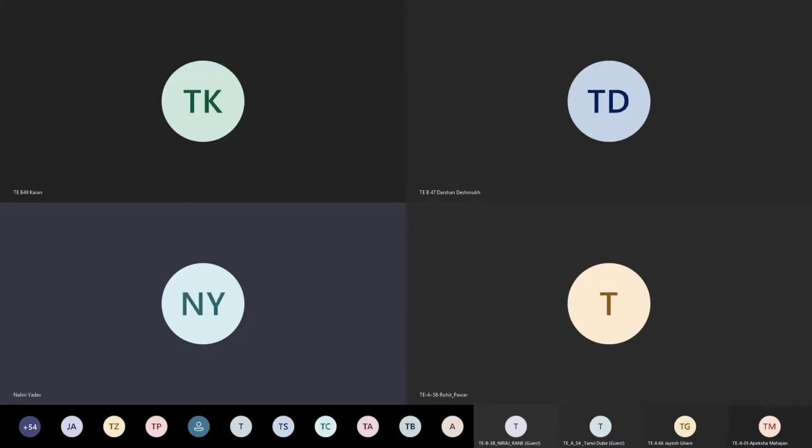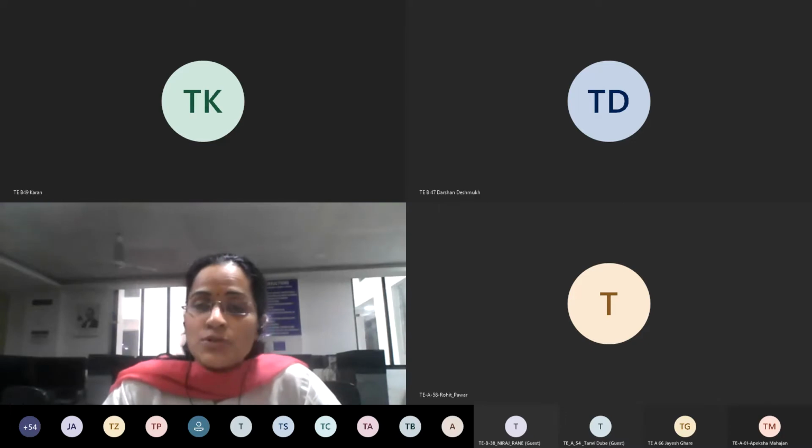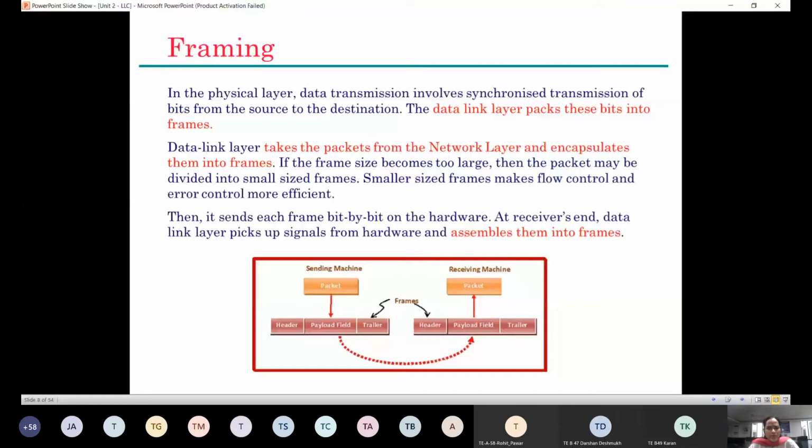So we are at framing. Now look at the screen carefully. This is the important concept, an important function of the data link layer. What do you mean by framing? We have data which we receive from the network layer, correct? Now that data has to be divided into some format, right? Some formats or some data units. Those data units are called frames. Now this is the task of the data link layer: to divide the received data into a number of frames.